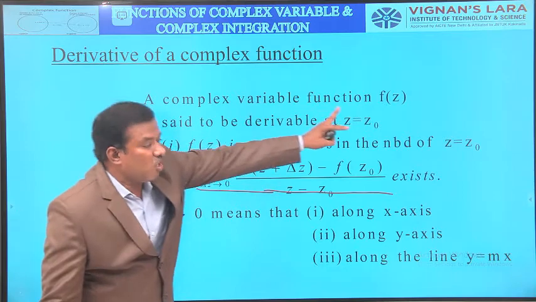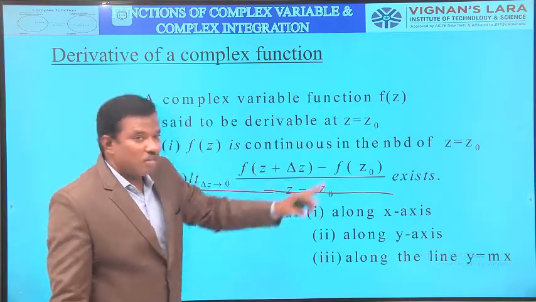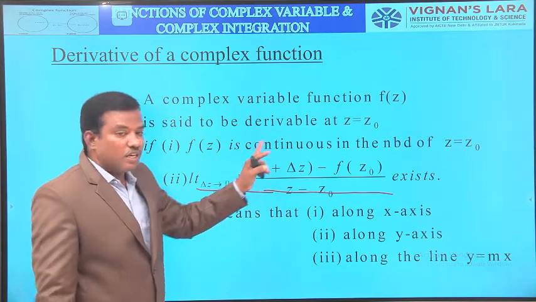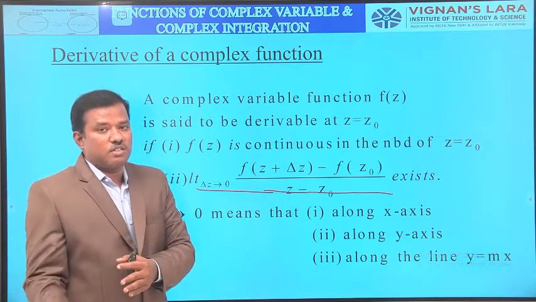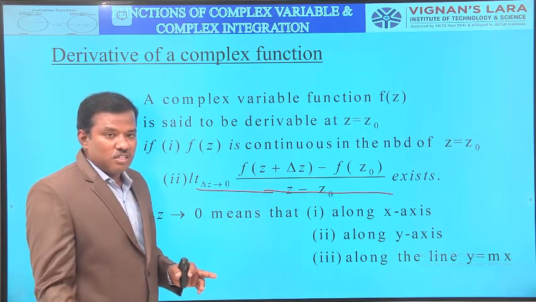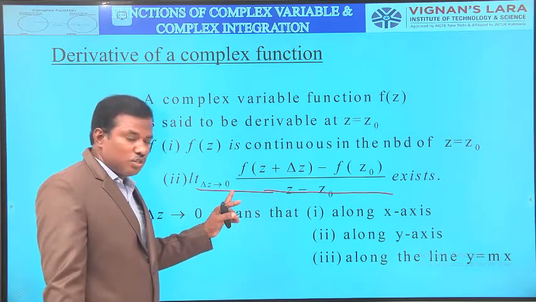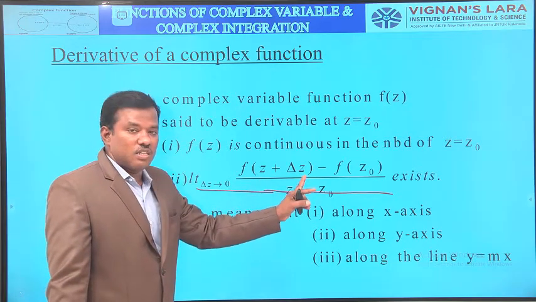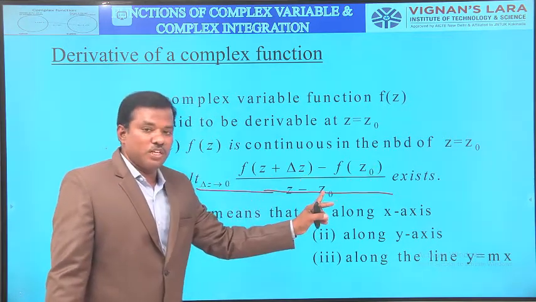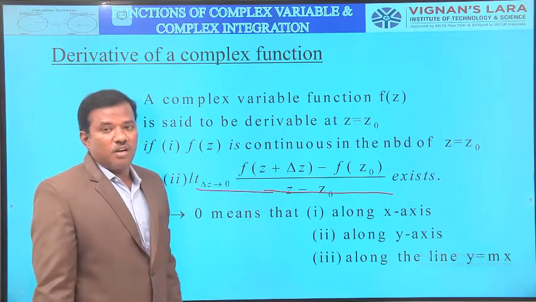So a complex variable function f of z is said to be derivable at z equal to z naught if f of z is continuous, first of all, in the neighborhood of z naught, and the limit value exists, the rate of change of f of z at z naught. So if limit delta z tends to 0, f of z plus delta z minus f of z naught by z minus z naught exists, then that function is said to be derivable.